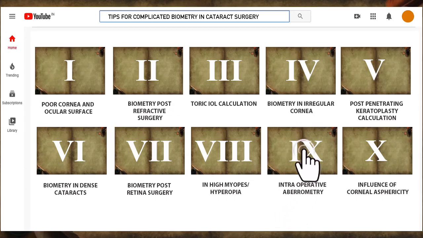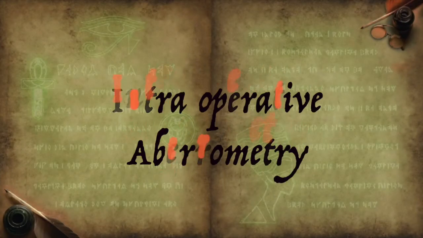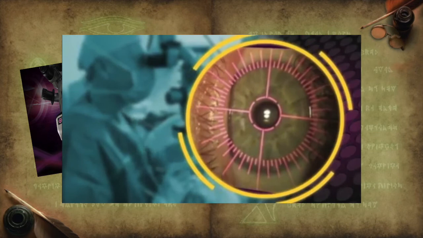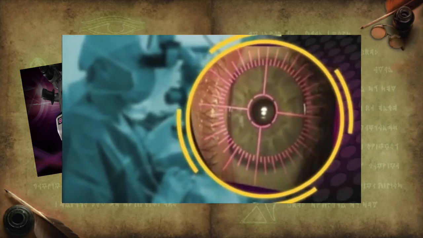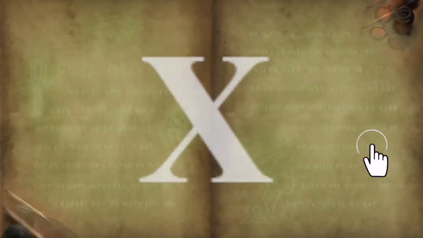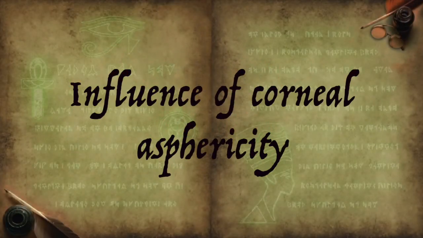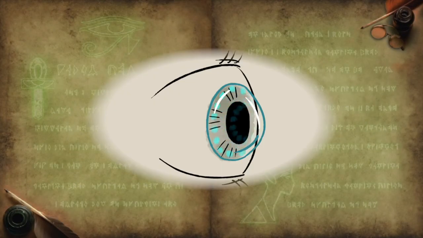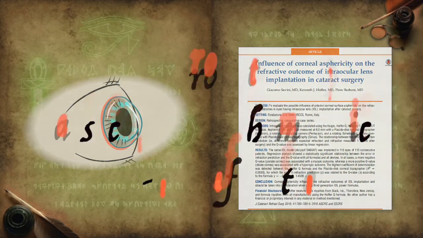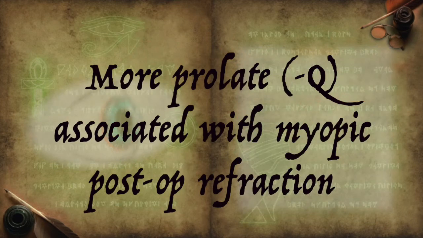Intraoperative biometry is the next big thing. It gives us the opportunity to double check with preoperative findings intraoperatively. Lastly, corneal asphericity must also be taken into consideration as it affects the post-operative outcomes. The more prolate the cornea, the more it is associated with negative prediction error.